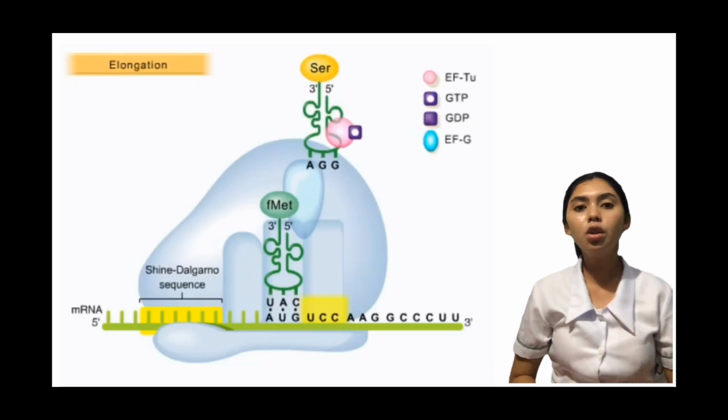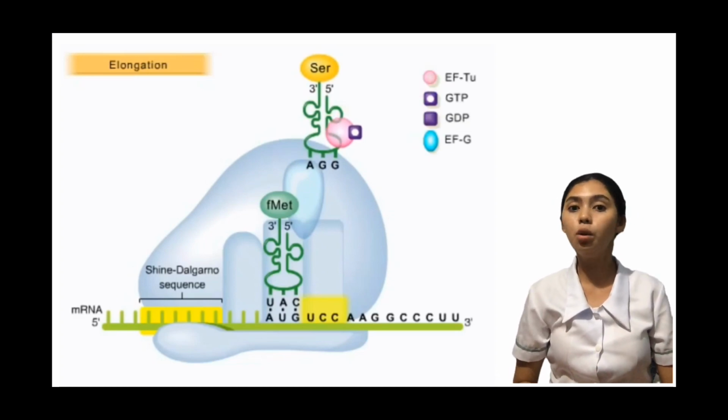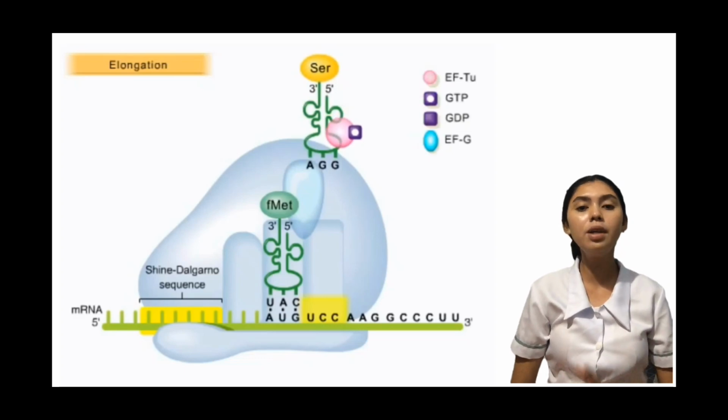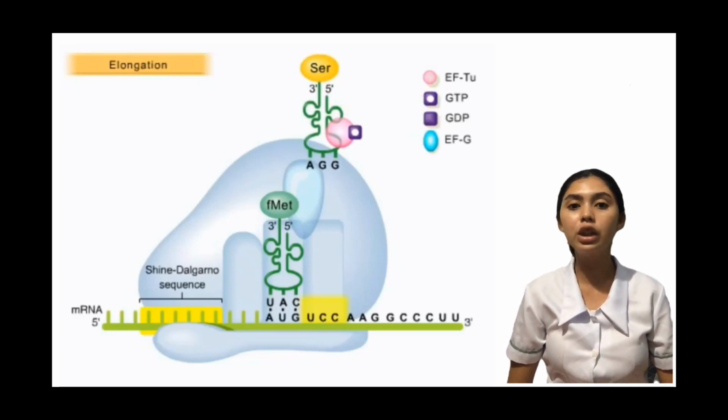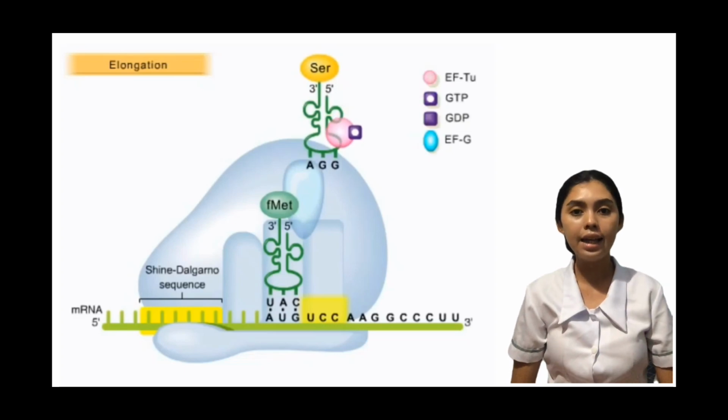As initiation concluded, FMET tRNA was hydrogen bonded to AUG in the P site of the ribosome. The next codon is in the A site. In this case, the codon is UCC, which encodes serine. The serine-bearing tRNA in the cytoplasm forms a complex with elongation factor Tu and GTP.